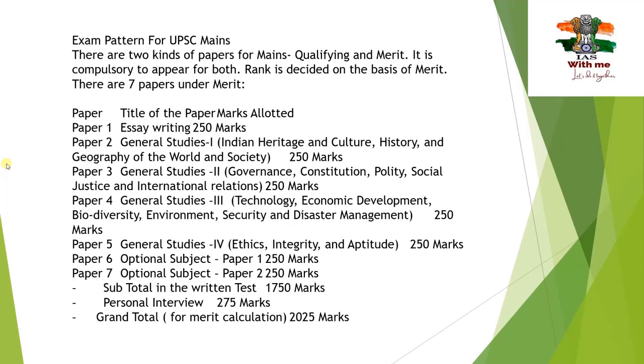So the subjects here are five. When it comes to GS3, it covers technology, economic development, biodiversity, environment, security and disaster management. That is 1, 2, 3, 4, 5, 6. Yes, six subjects are covered. So GS1 has four, GS2 has five, GS3 has six, and GS4 is the paper on ethics, integrity and aptitude. Each and every paper is for 250 marks. So GS1, 2, 3, 4 all together are for 1000 marks.